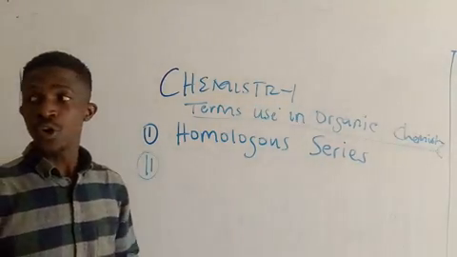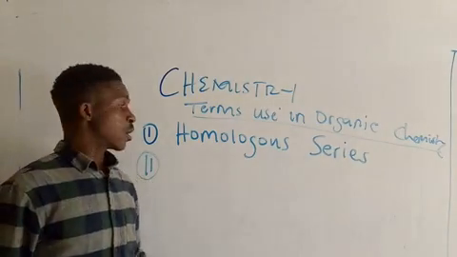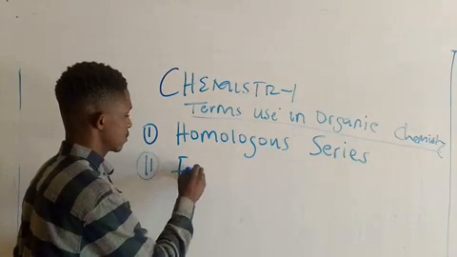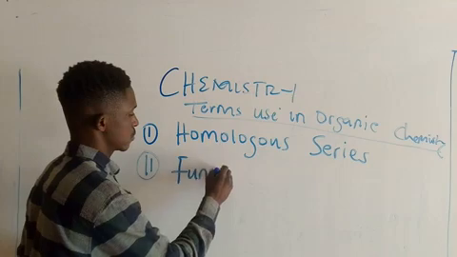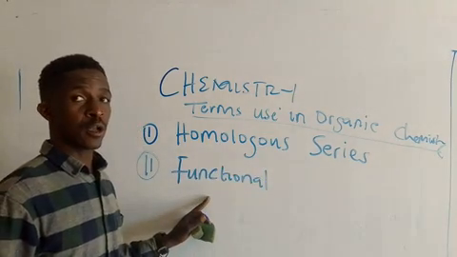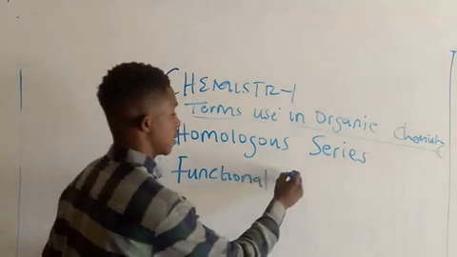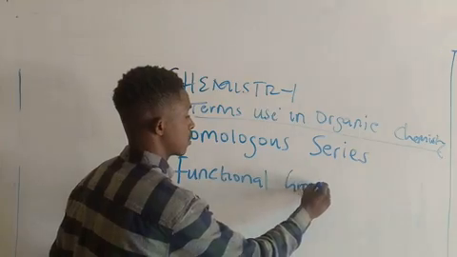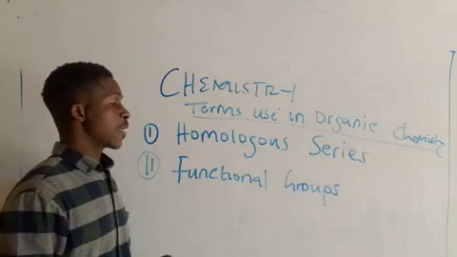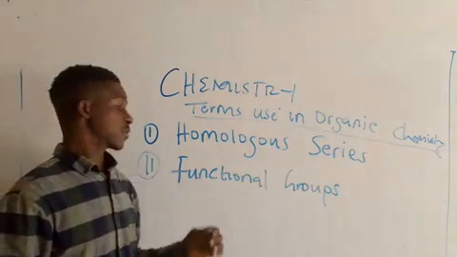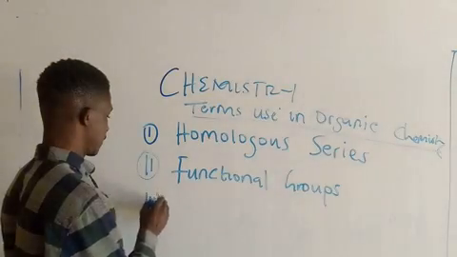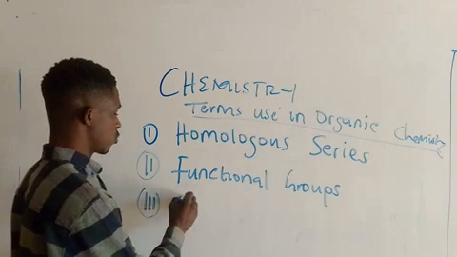Then number two, we have functional groups. So in number three here, we'll look at what we call